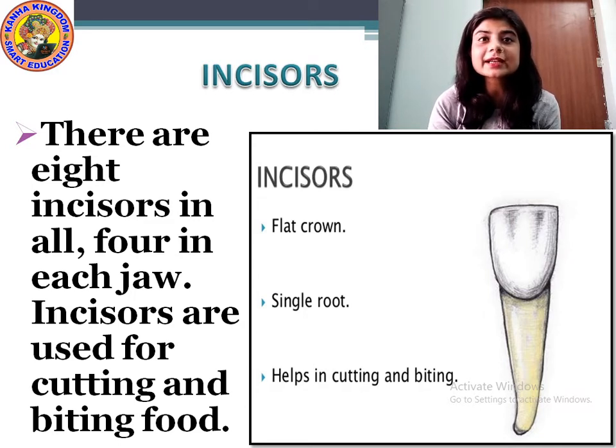Incisors have a flat crown. The shape of the incisor teeth is flat. Can you see the shape? And a single root. It is fixed in the jaw with a single root. Can you see the picture? You will be able to understand.